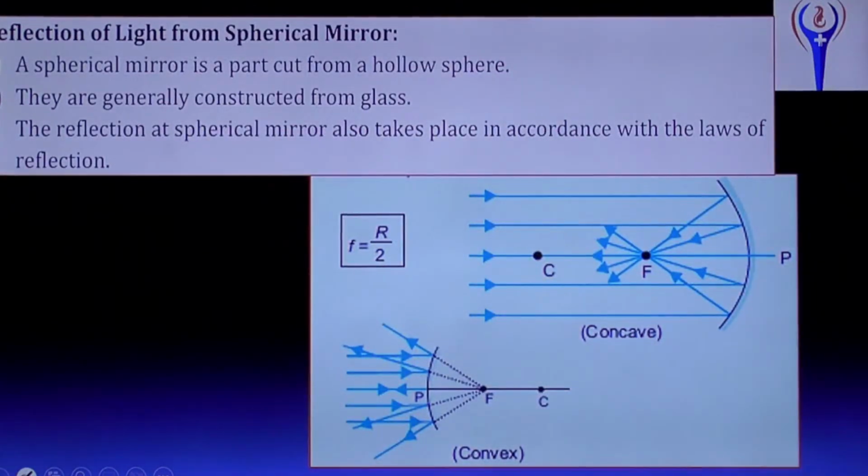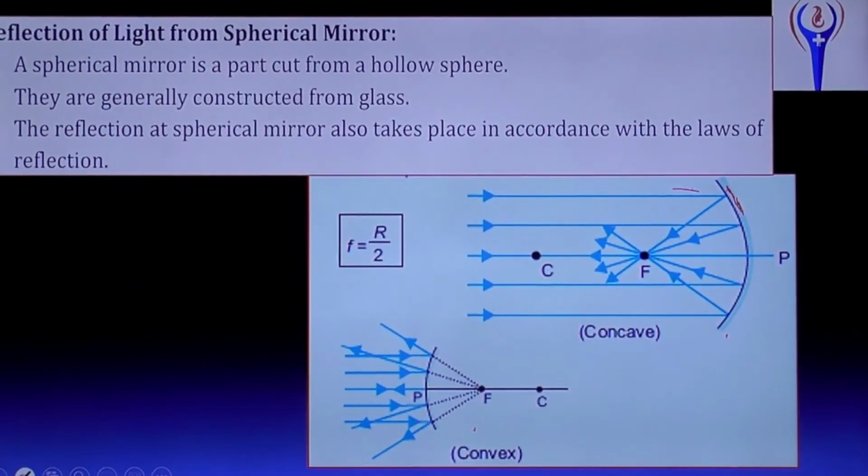Reflection of light from spherical mirror. So far we have discussed the plane mirror, the normal mirror. Now, spherical mirror. Spherical mirrors are of two types, concave mirror and convex mirror. In a concave mirror, this is the coated surface, and we look through this side. And so this is a concave mirror and this is a convex mirror.